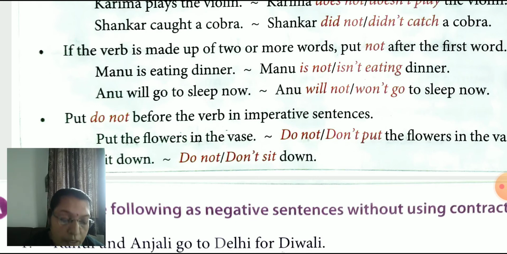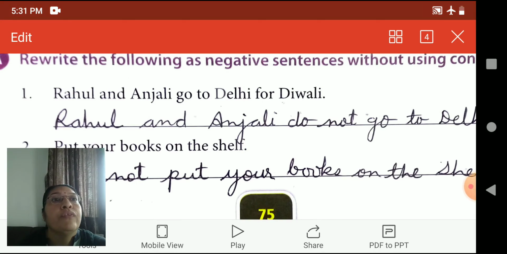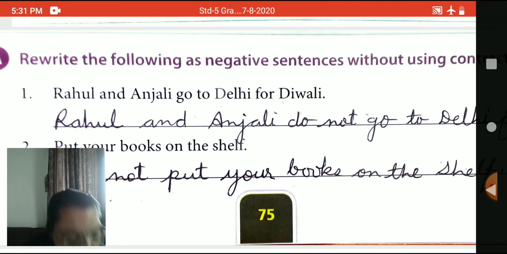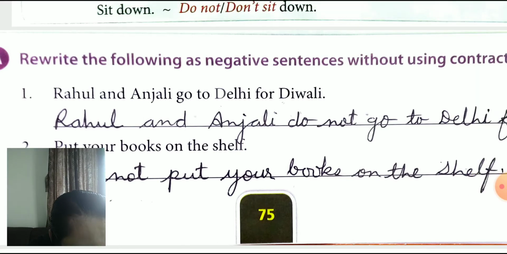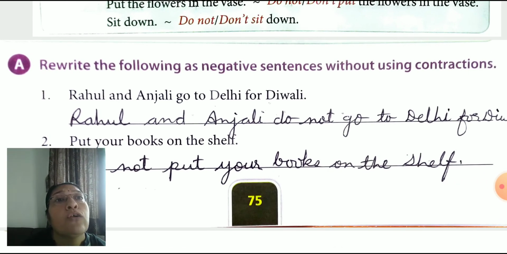Okay, children? So, as per that, we go to exercise A. Rewrite the following as negative sentences without using contractions. So children, look here. Rahul and Anjali go to Delhi for Diwali.